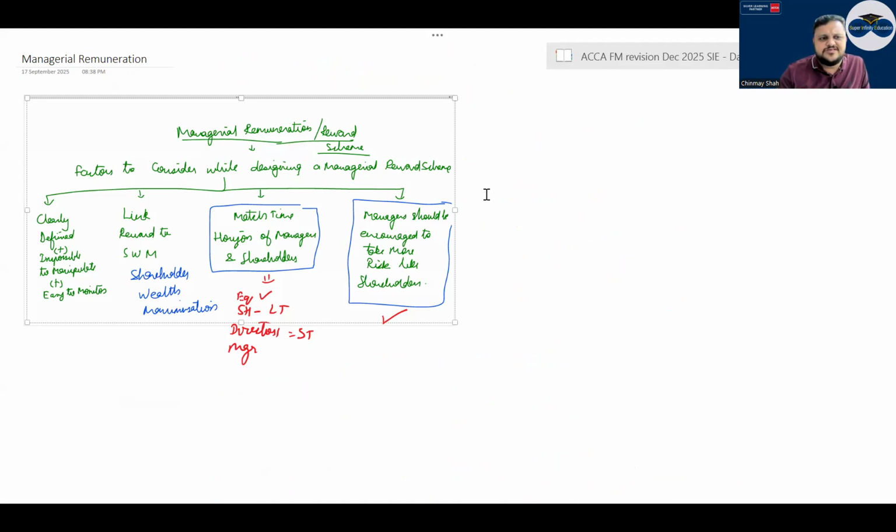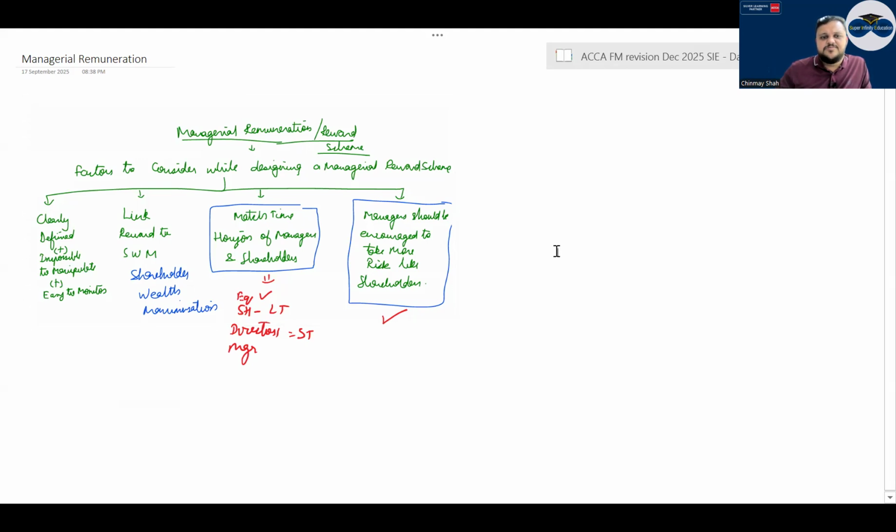The factors to be considered are very simple. I generally give an example where manipulation of sales and everything happens. But from an exam point of view, knowing the basic factors of managerial remuneration is what is important: clearly defined, impossible to manipulate and easy to monitor. Link reward to shareholder wealth maximization.